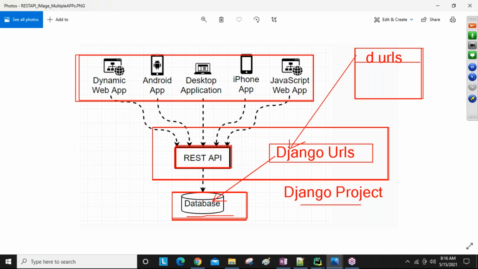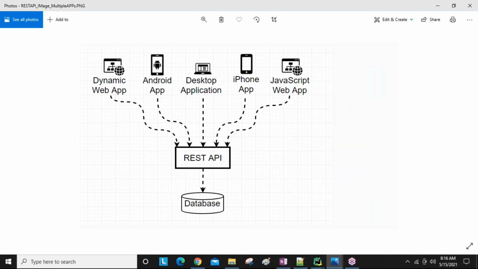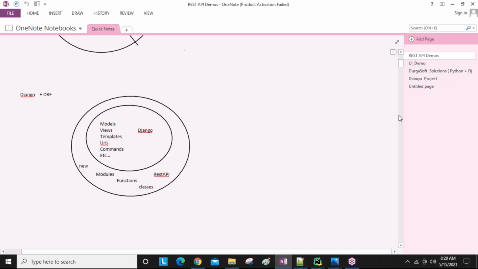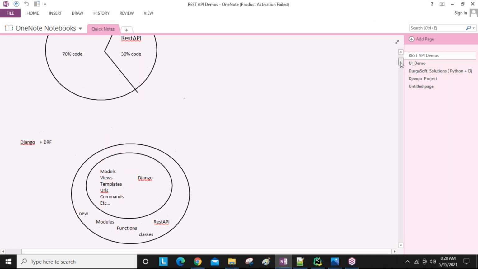Okay, this is the difference. Thank you, sir. Sir, for that, Django is a prerequisite to learn this course? Yes. Python must be learned, it is required. After Python, Django is required.